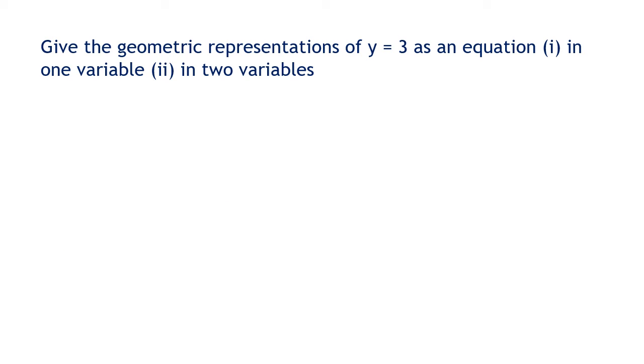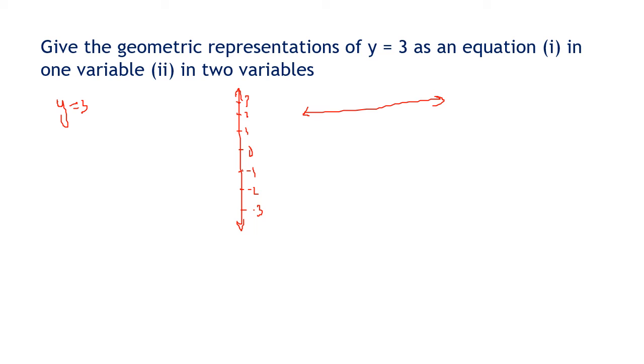Now, next question: give the geometric representation of y equal to 3 in one variable and two variables. Now y equal to 3 in one variable means we have got only one line. You can take the line like this. Okay, 0, 1, 2, 3, minus 1, minus 2, minus 3.